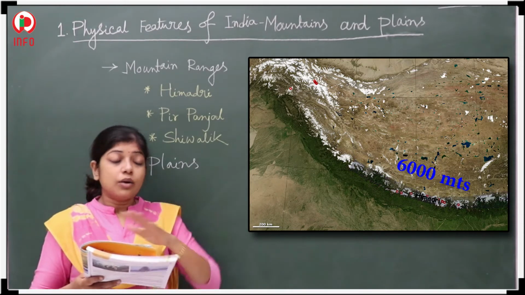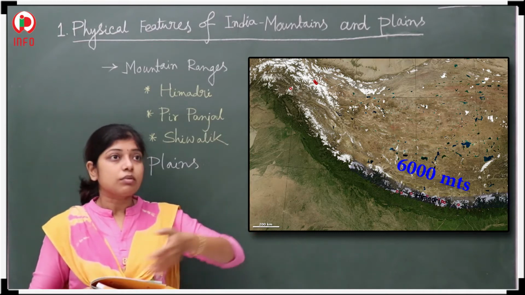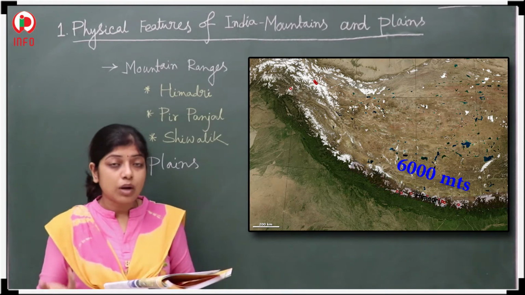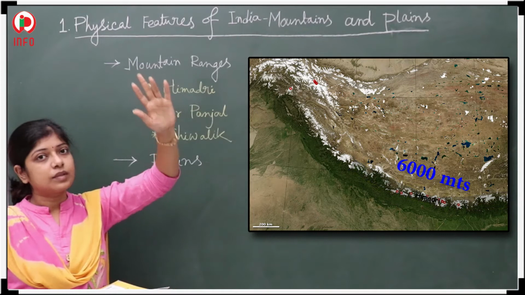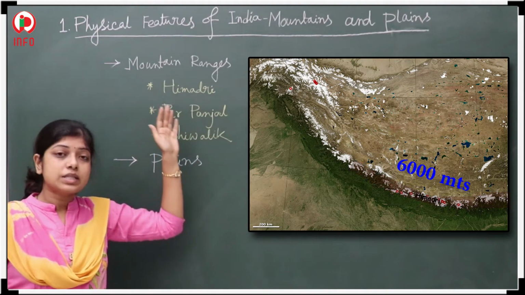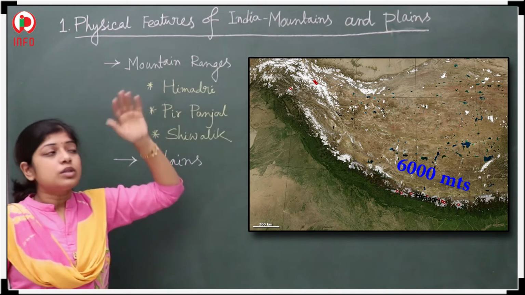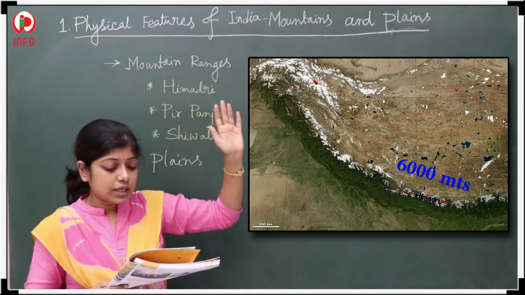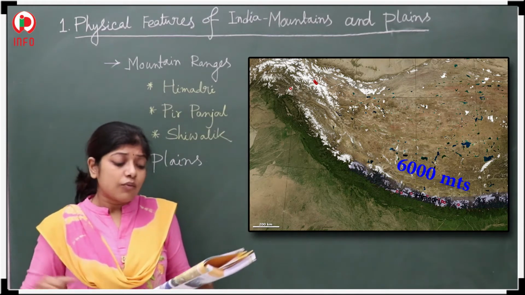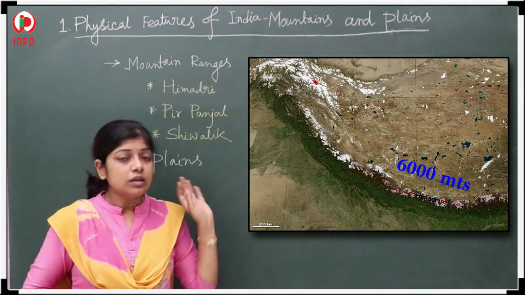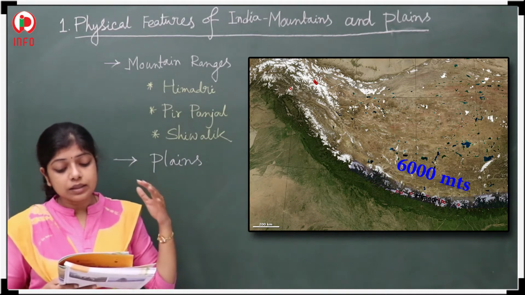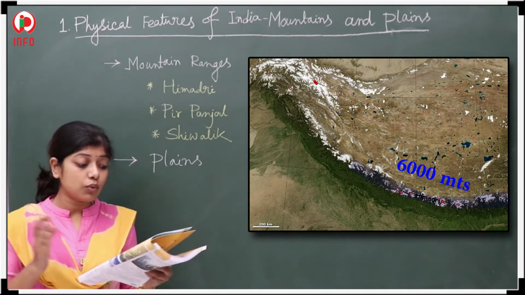So from where to where is it located? From the Indus River. All of you know about the Indus River. Where is it? The Indus River is in the west side and the northwest also. And what about the east? In the east the boundary is the Dihang River. Yes, the Dihang River. So this is also very long. This is the longest and continuous range and the northernmost.